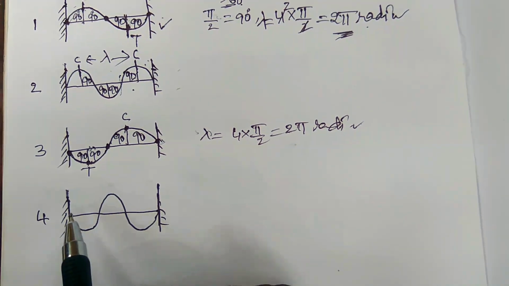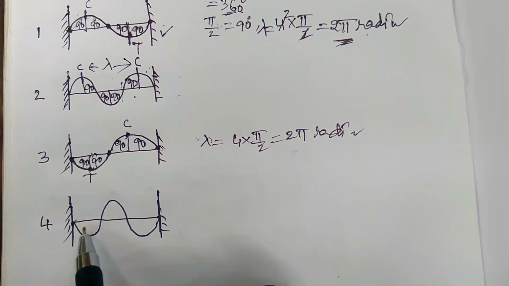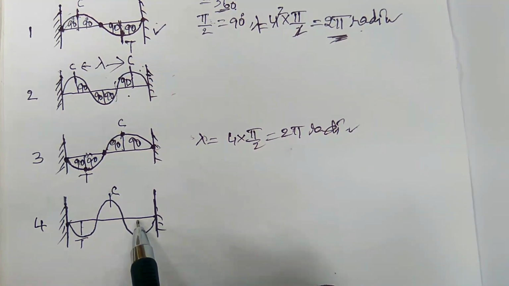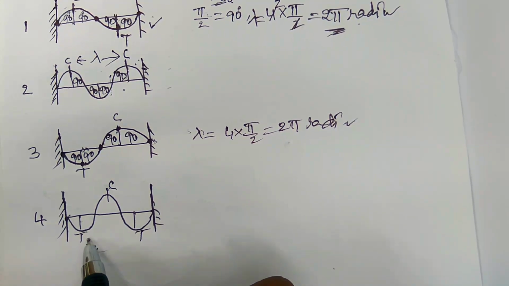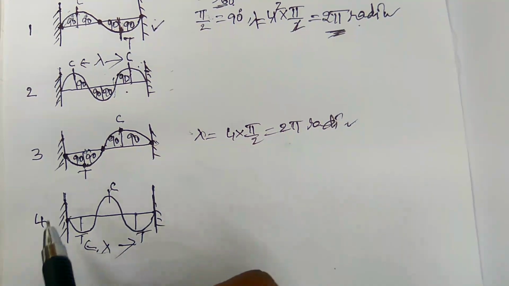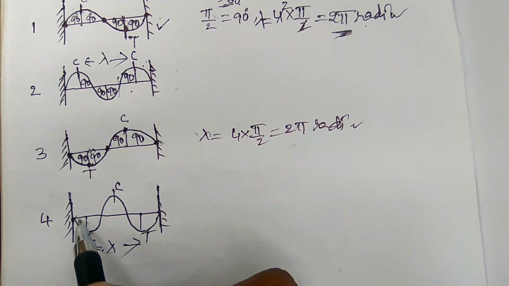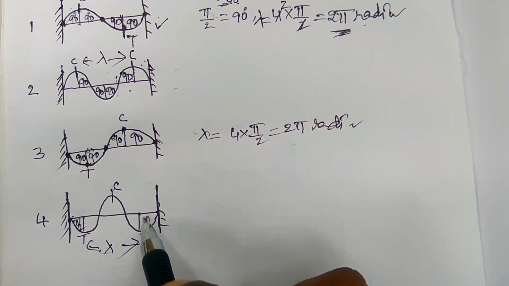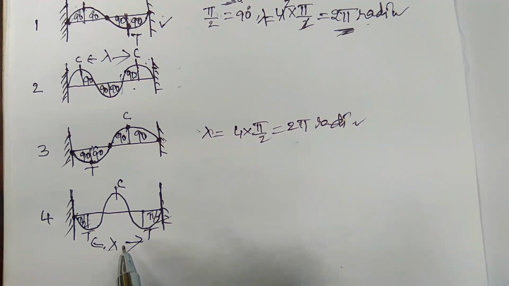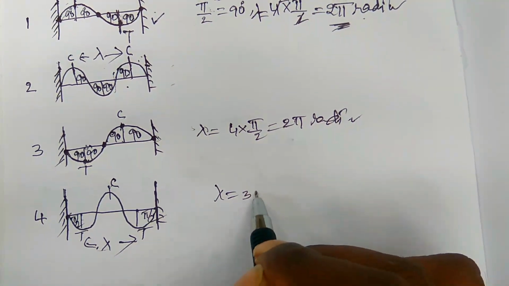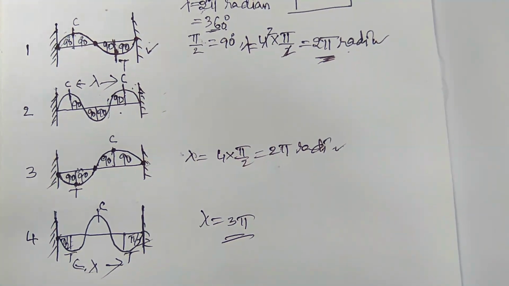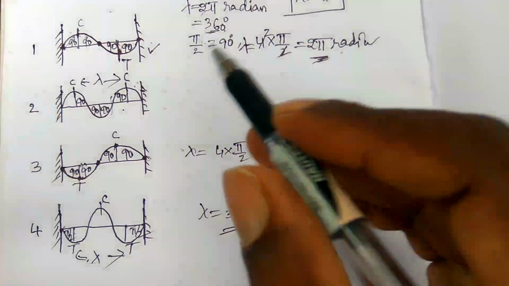Coming to this, here this is the starting point, this is the trough point, this is the crest point and this is the trough point. The distance between any two troughs is equal to lambda. So the total length of the string: here this is 5 by 2 and here this is 5 by 2, 5 by 2, 5 by 2, it is nothing but pi. So pi should be added to the 2 pi. Then lambda is equal to 3 pi here. This is the way to explain the wavelength of the waves. This is most important, you have to remember.